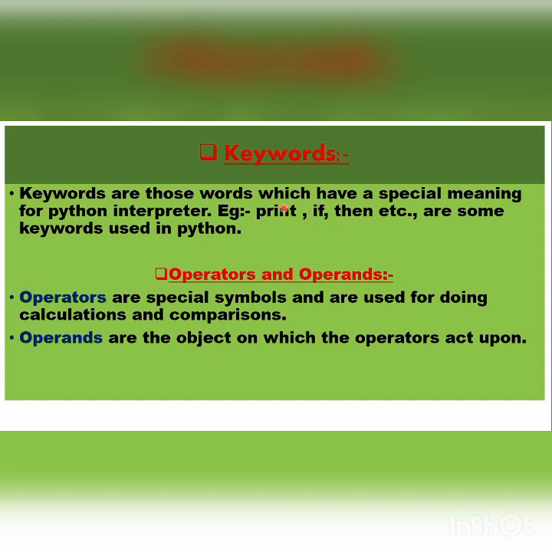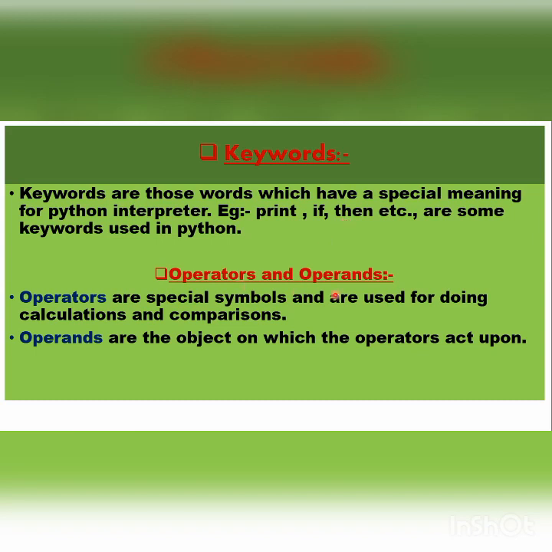This cannot be used as variable. Okay. What does print means in Python? It is the way we give the instruction to our computer system that whatever is written after this statement should be displayed as output. If, then these are again some keywords that we generally used in Python. Am I clear this thing?